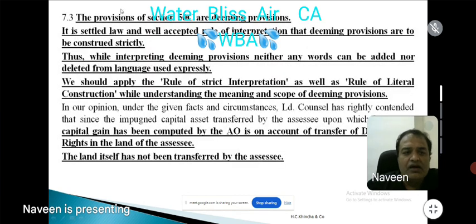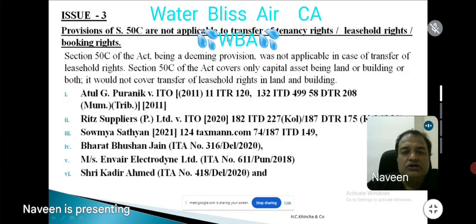So the provisions of 50C are a deeming provision, and as all of you know, it is settled law that a deeming provision should be strictly construed. While interpreting a deeming provision, neither can any words be added nor deleted from the statute. We should apply the rule of strict interpretation as well as the rule of literal construction while understanding the meaning and scope of a deeming provision. Now, 50C, as we discussed, is not applicable to tenancy rights, leasehold rights, booking rights, etc. Why? 50C covers only a capital asset being land or building or both. It will not cover any transfer of leasehold rights in land and building.